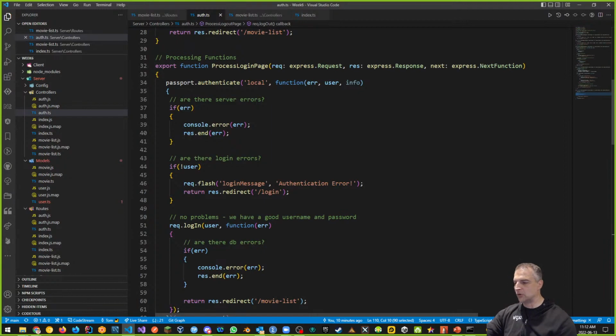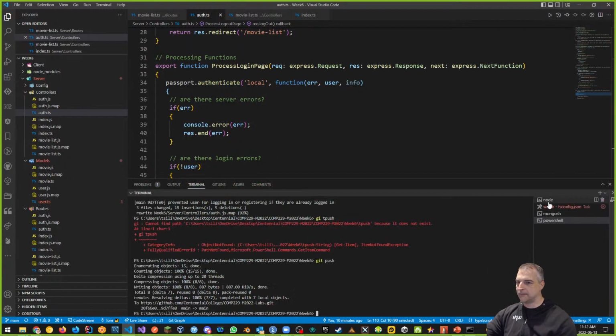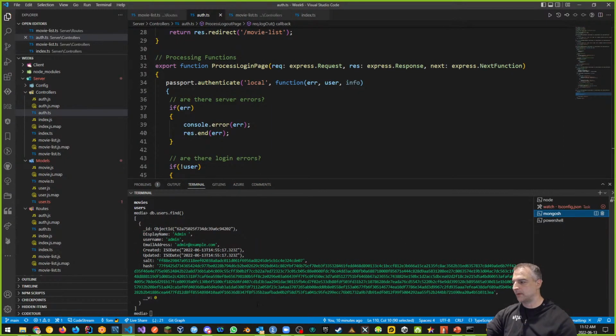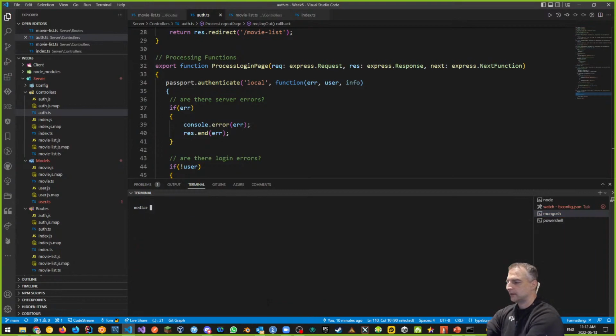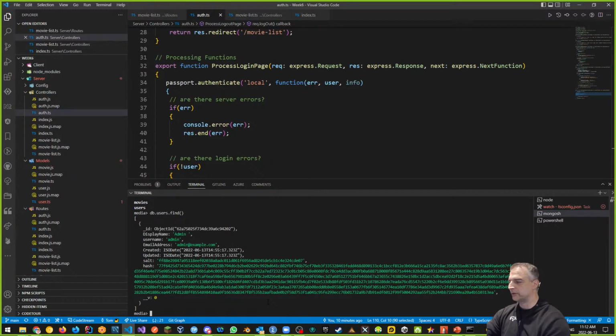We've got everything working locally, and we can see that here. Let's clear the screen. If I go show collections, again we have our user. And if I go db.users.find, then I can see one user. Let's add one more user to test this out one more time, and then we'll put this up on Heroku, and we'll also put it up on MongoDB Atlas.